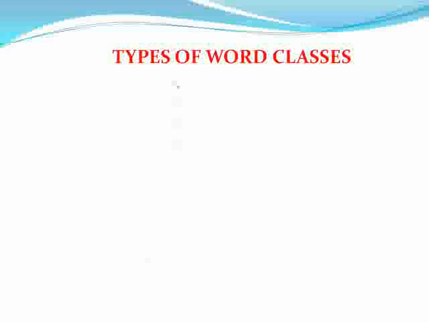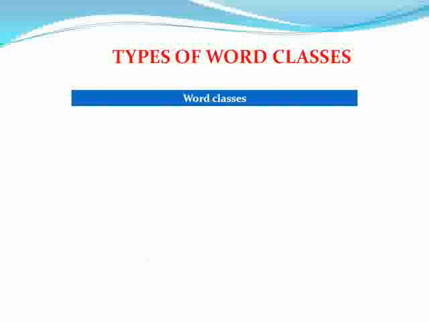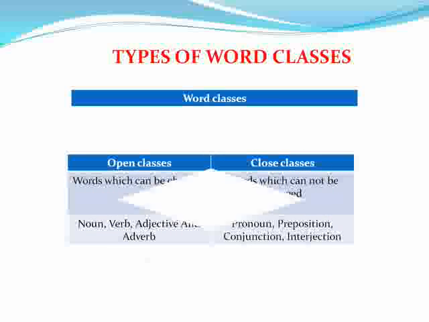Now, here come the types of word classes or types of parts of speech. Word classes are also called parts of speech. Parts of speech or word classes are further divided into 2 parts. These 2 parts are open classes and closed classes. Open classes are words which can be changed.